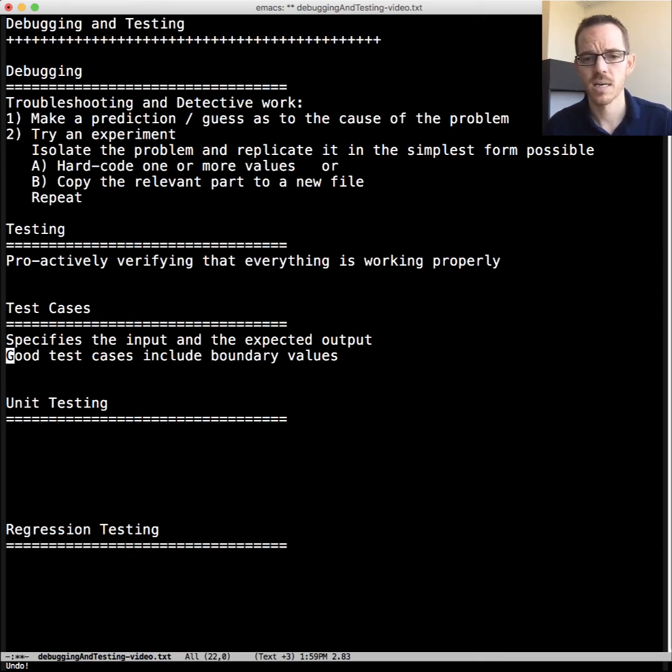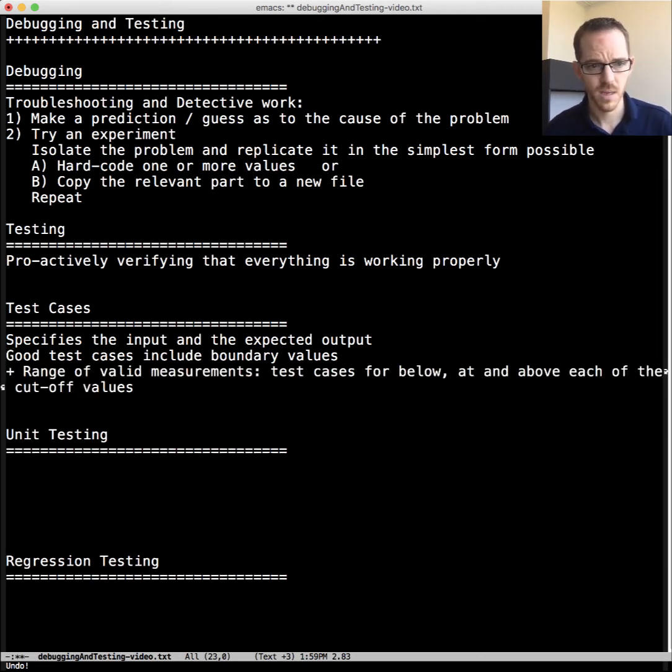If you're testing, for example, for social media, generally the age is 13 to have a social media account. Well, what happens if you put in 12? And if you're not working with whole numbers, what about 12 and a half? What about one day shy of 13? What about 13 on the birth date, or one day after? Those are examples of boundary cases.